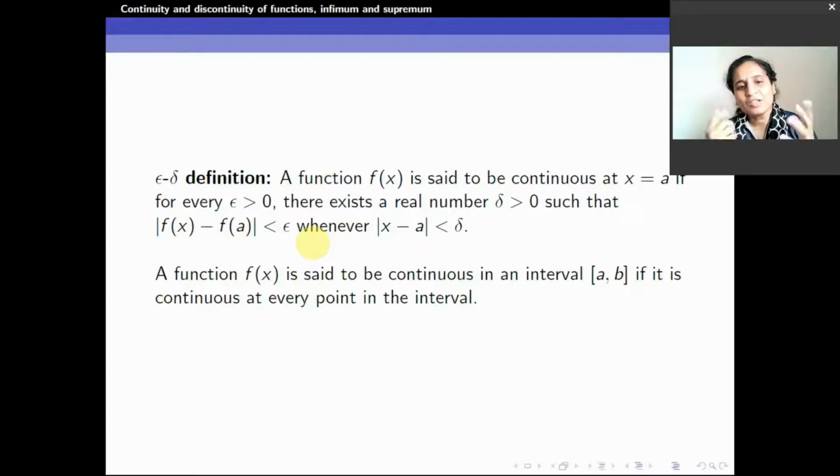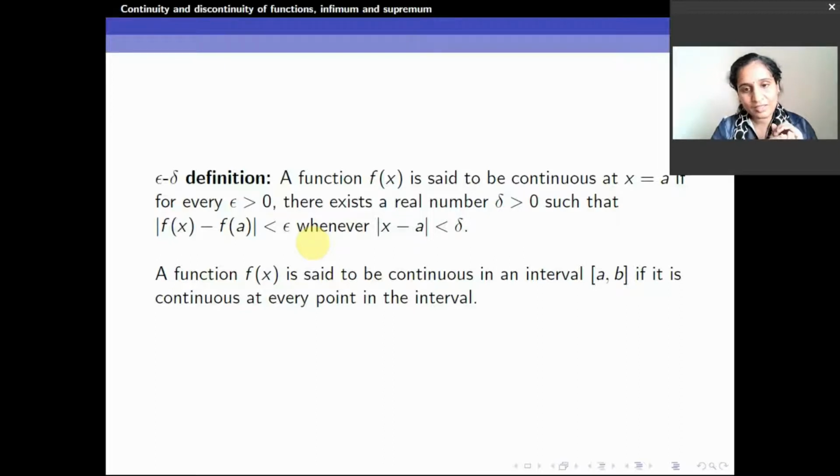What does that mean without speaking about a point? A function is said to be continuous in an interval, not at a point, but at a full interval, if it is continuous at every point in that particular interval. Basically, continuity is a point property. It is defined for a particular point.